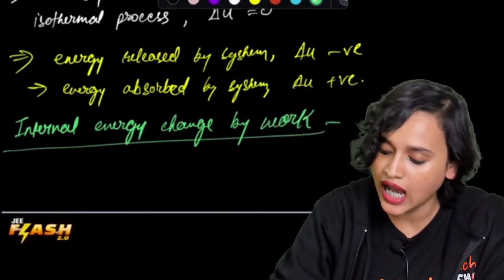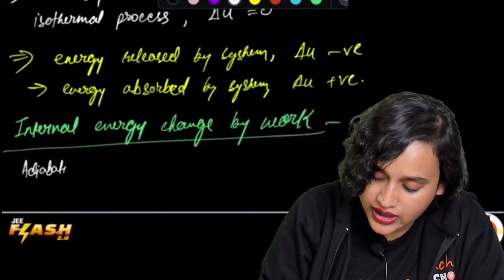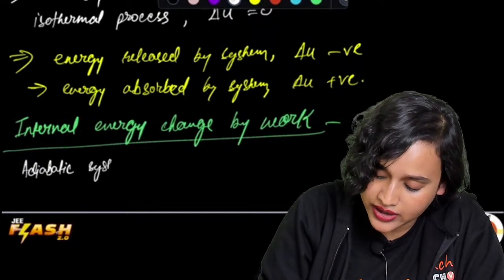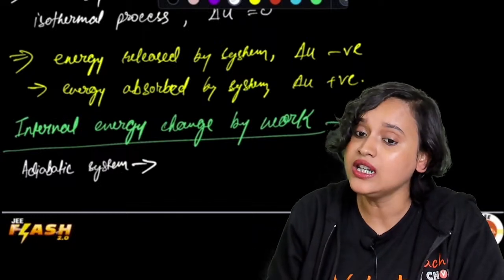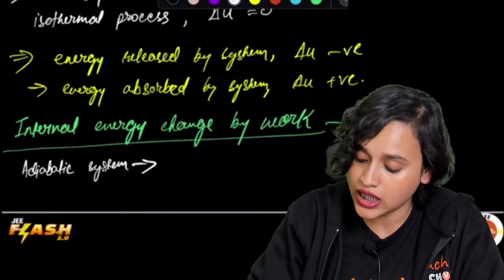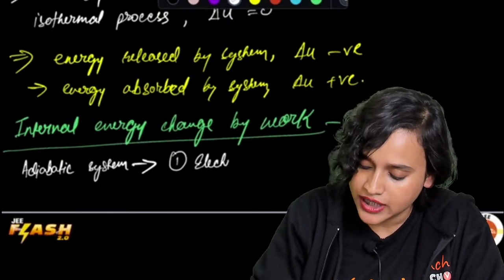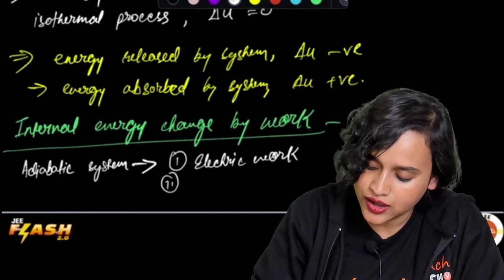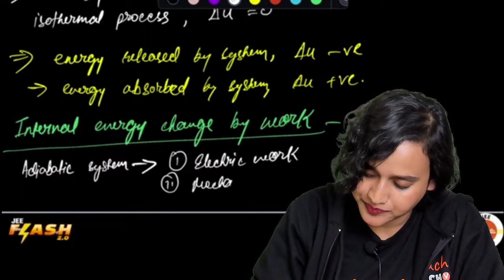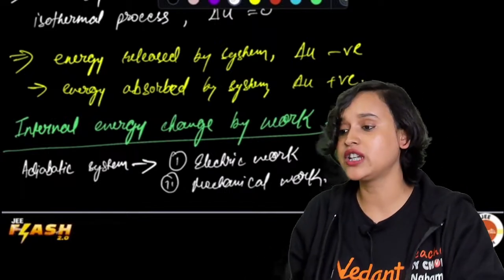Do we understand this, everybody? Let's say that we have an adiabatic system. In an adiabatic system, how can we change the internal energy? We can do so by, one, doing some electric work, or two, doing some mechanical work. So we can do either of the two.